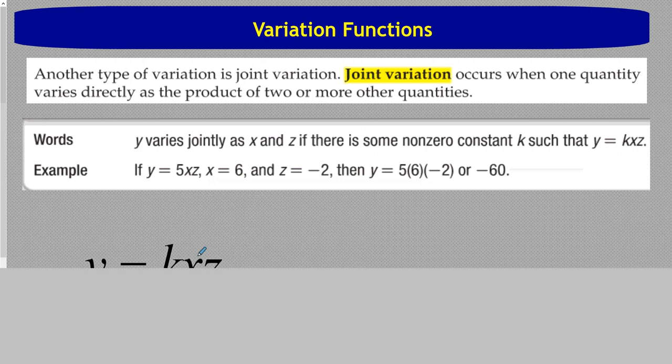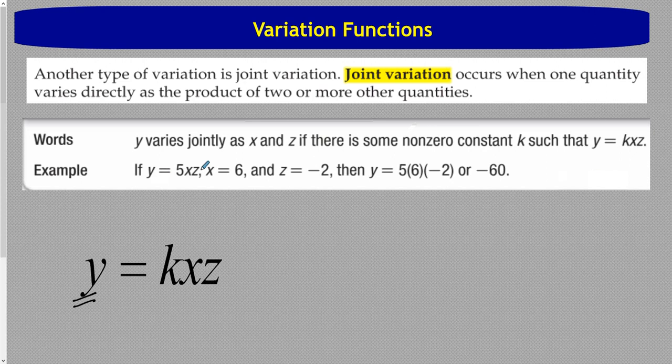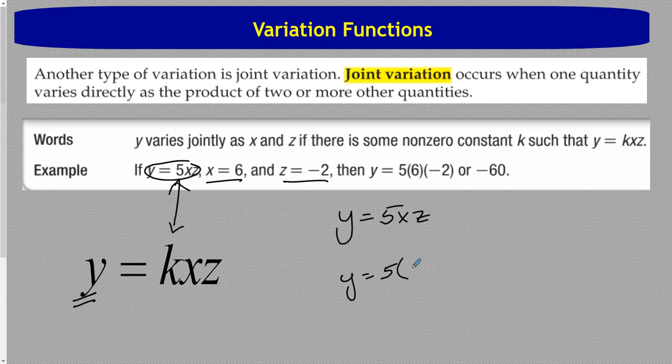and you end up with your joint variation function. So for example, if y equals 5xz, x is 6 and z is -2. That 5 is our variation constant. 5 is our k. If x is 6 and z is -2, then we could find y, right? It's going to be 5 times 6 is 30 times -2. Y is going to have to be -60. Okay, so joint variation and direct variation, very, very similar. Joint variation, you're just going to have more than one variable involved in that relationship.